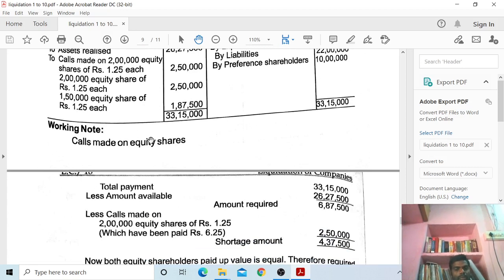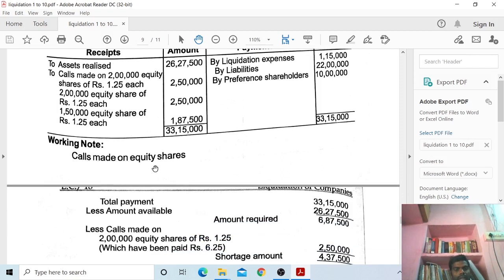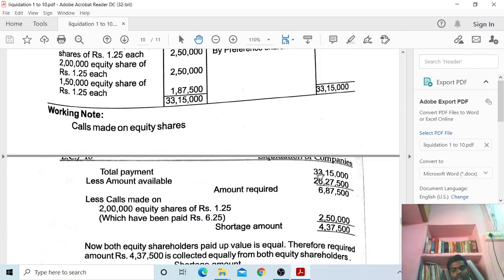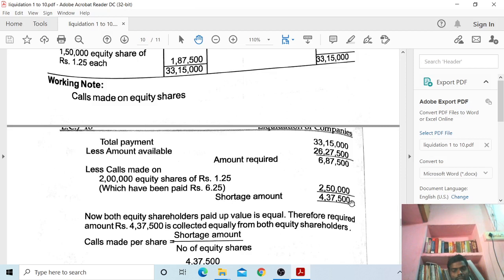Before this, you have to see how the calls are made. Calls made on equity shareholders. Total amount 33 lakh 15,000. Less amount available 26 lakh 27,500. Amount required 6 lakh 87,500. Less calls made on 2 lakh equity shares of rupees 1.25, so 2 lakh 50,000 shortage amount. So remaining 4 lakh 37,500.